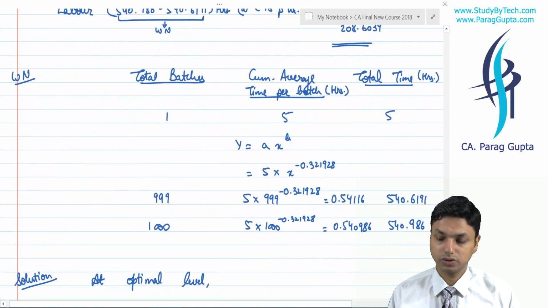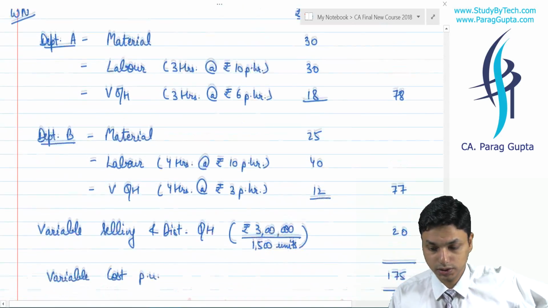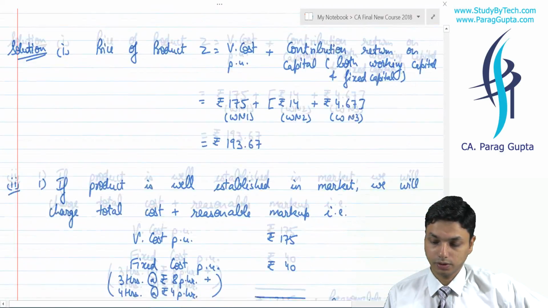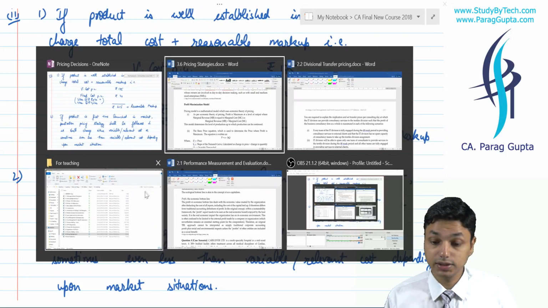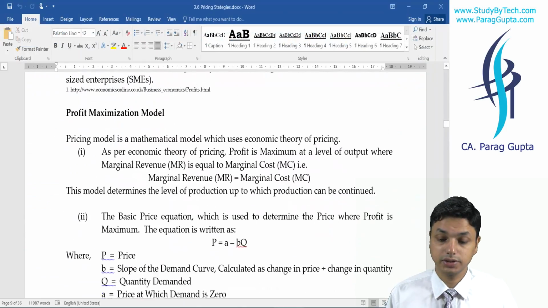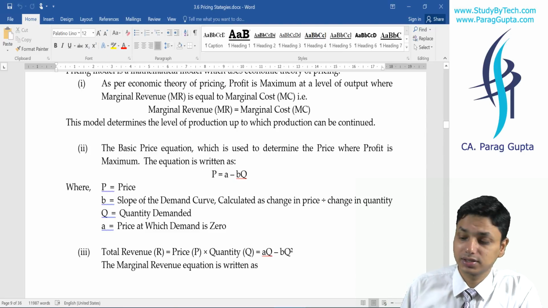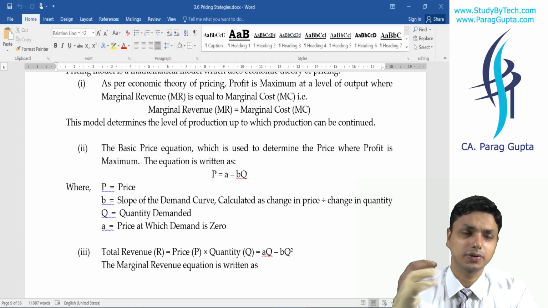We did a few questions of this kind, with the learning curve and without the learning curve, and then we did a question on cost plus pricing. So let us revise the theoretical portion of pricing strategy and then proceed to transfer price, because this revision was pending for a long time. So I thought about first revising it all.